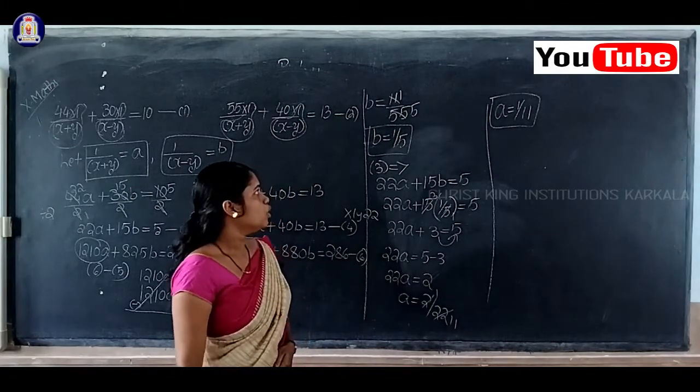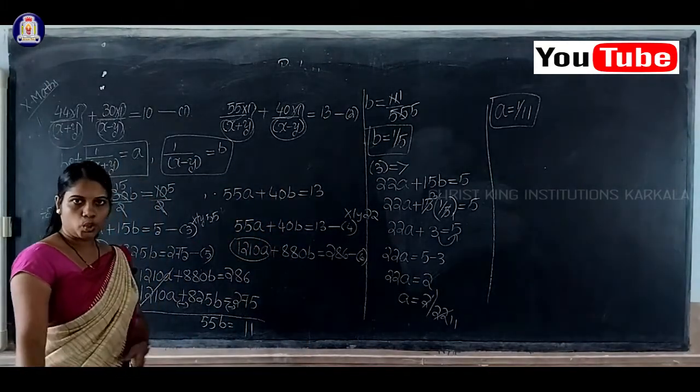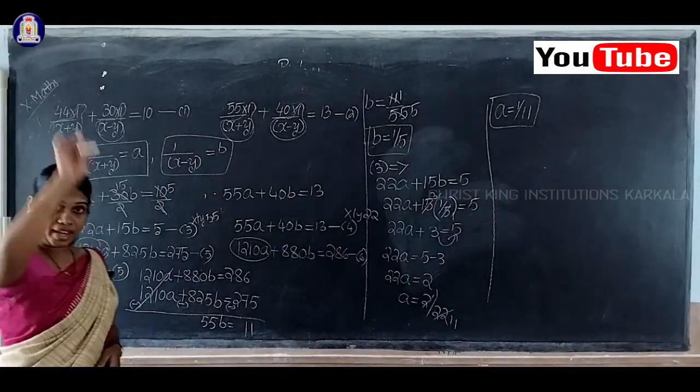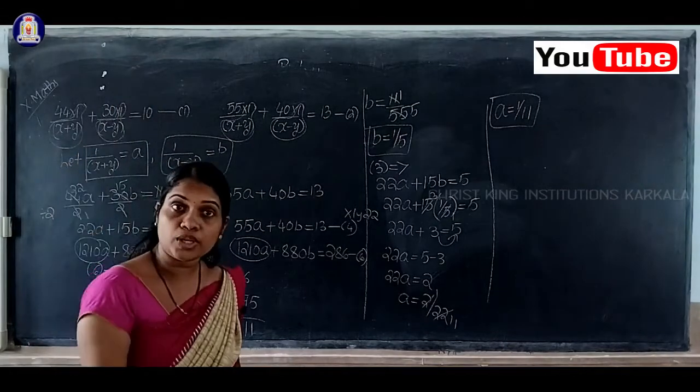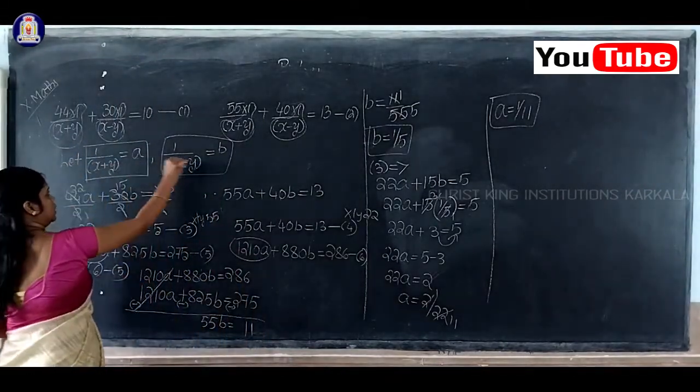B is equal to 1 by 5. Is it finished here? No. What do we have to find? Our intention is to calculate the value of x and y, speed of boat as well as speed of stream, isn't it? See, I'll consider now this one.